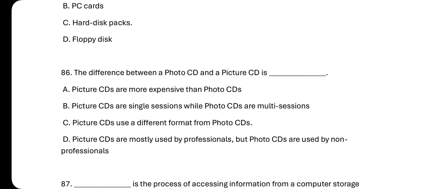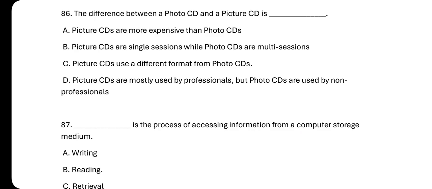Number 86. The difference between a photo CD and a picture CD is that: A, picture CDs are more expensive than photo CDs. Wrong. B, picture CDs are single session while photo CDs are multi session. Wrong.